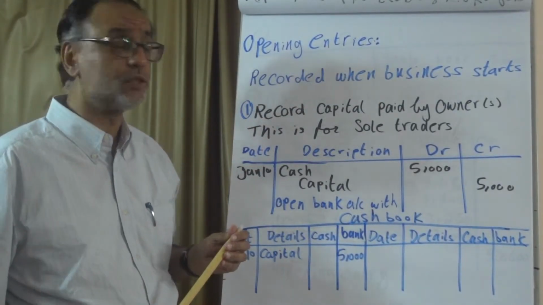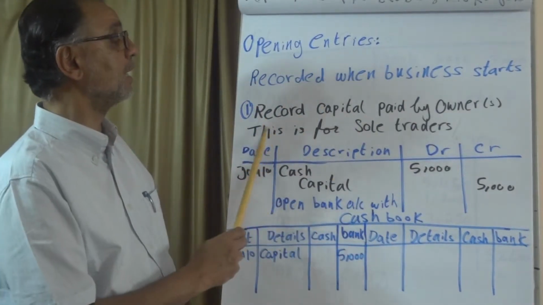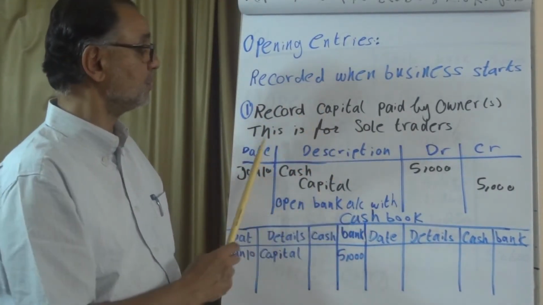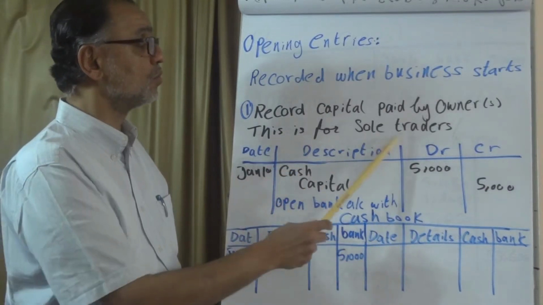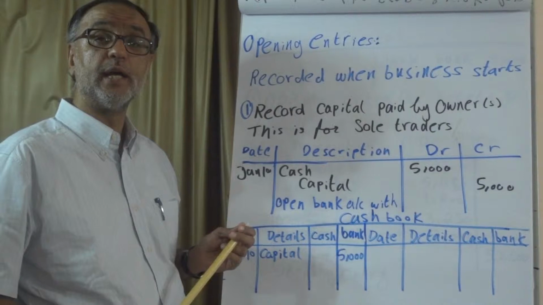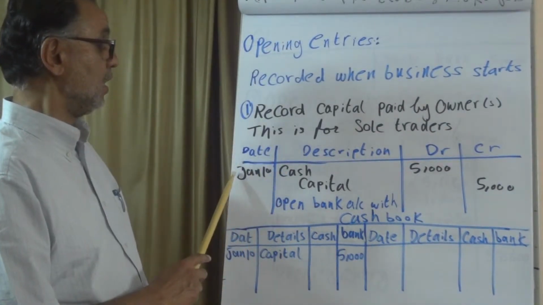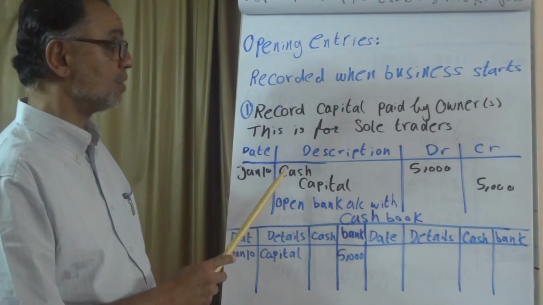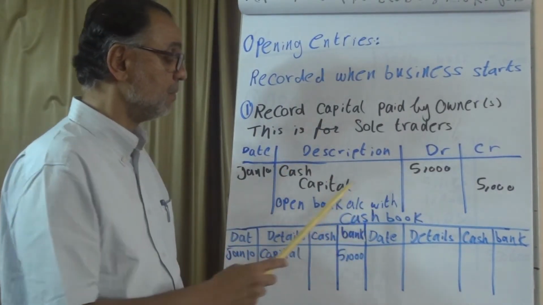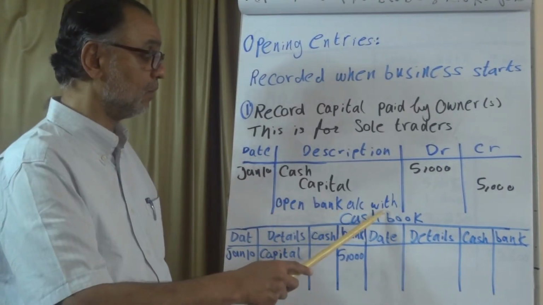Example on opening entries. Recorded when business starts. Record capital paid by owners. This is for sole traders. We say most of the organizations are sole traders, so it will be one owner who is presenting capital. On Jan 10th, there was $5,000 cash paid as capital and open bank account with cash.